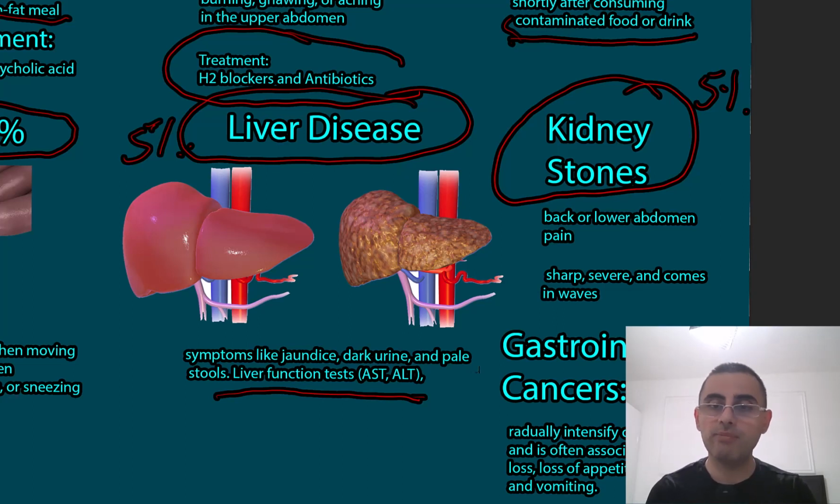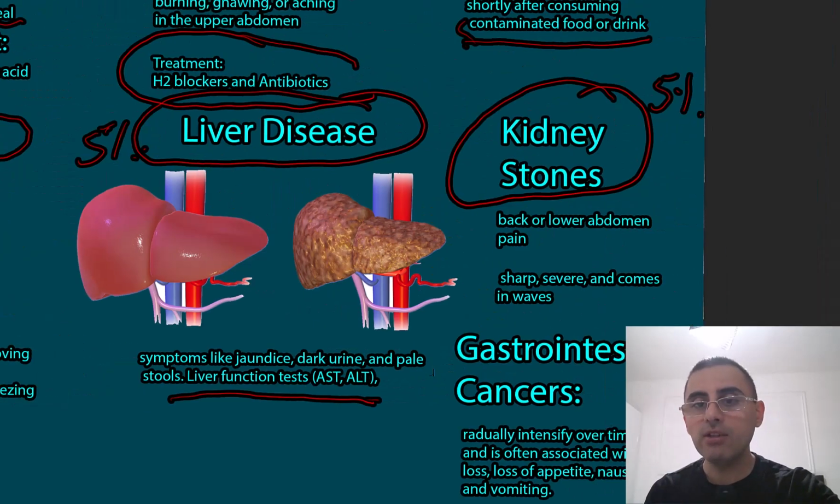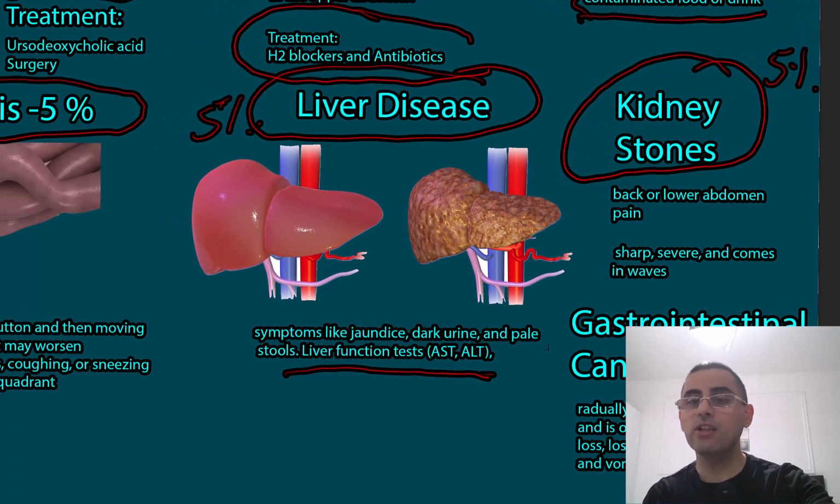The pain is usually sharp, severe, comes in waves, and neither movement nor rest helps. So the patient can't find a comfortable position. They try, they move, and the movement does not increase the pain, but it also does not help. So you can differentiate it from appendicitis. In case of appendicitis, movement increases pain, but in case of kidney stones, the patient can't find a comfortable position.